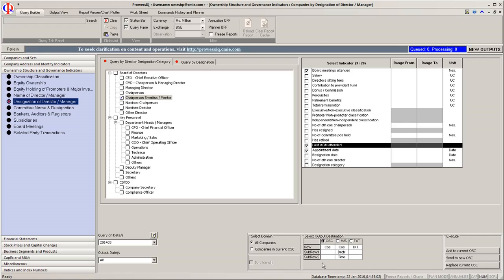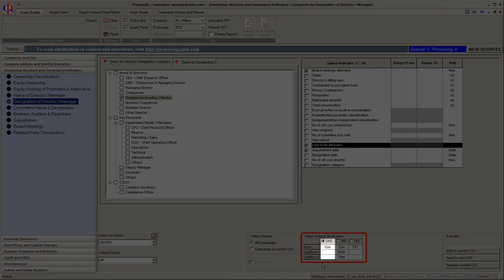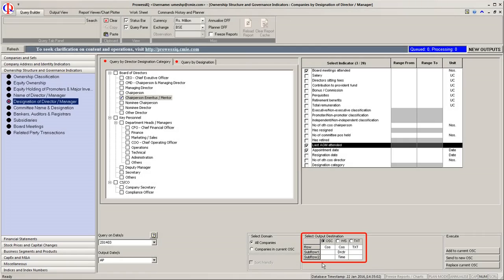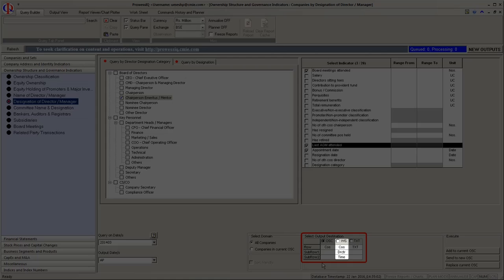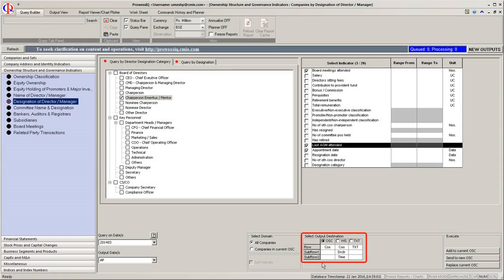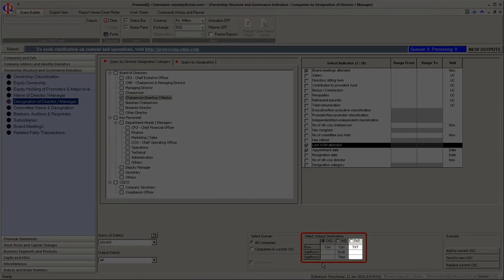The fifth step is to select the appropriate output destination from the Select Output Destination box. There are three formats possible. The first is the OSC format, which lists the names of the companies matching the criteria specified in the query trigger. The second output destination is the WS, which is the worksheet, which displays the company names along with the director details. The third output destination is the TXT output, which displays the same data in a text file.